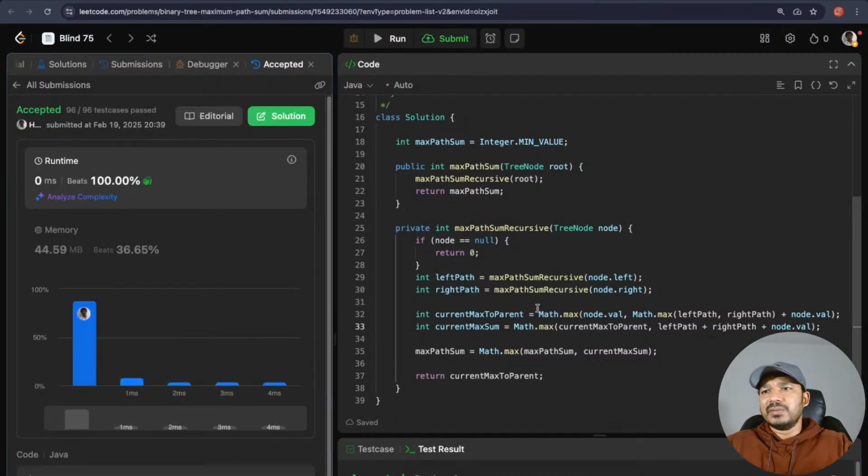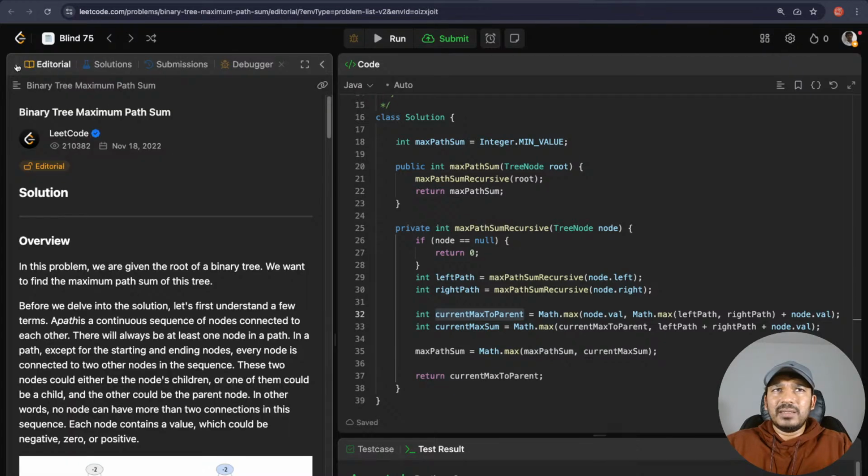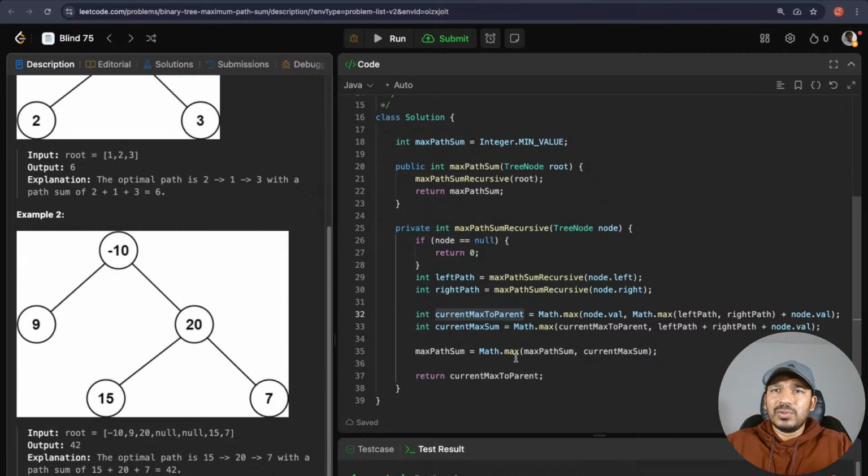Okay, this one works. So I think I explained in detail why we took max path to parent, and why we took this max path sum and why we took this left path and right path sum and all these things.